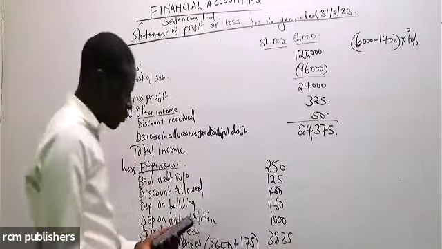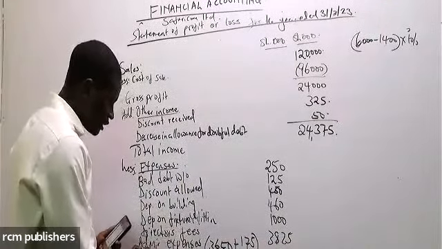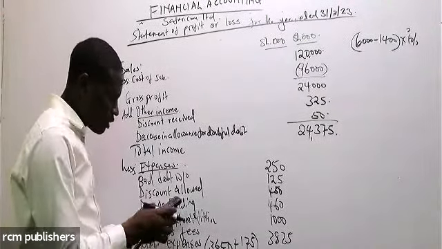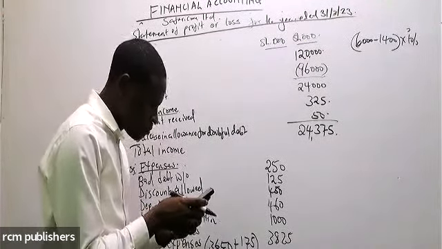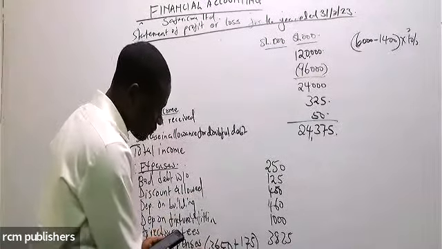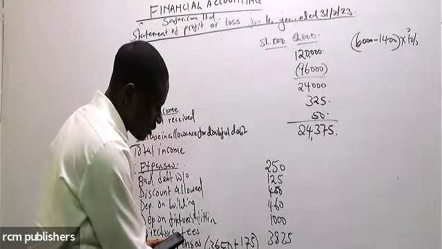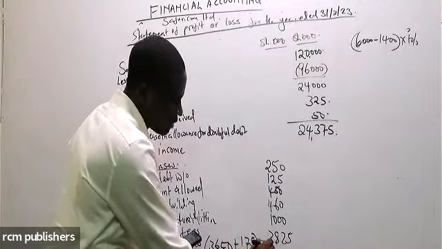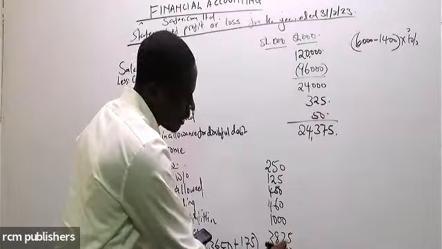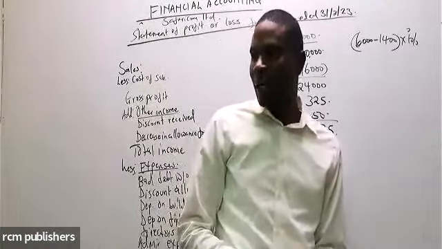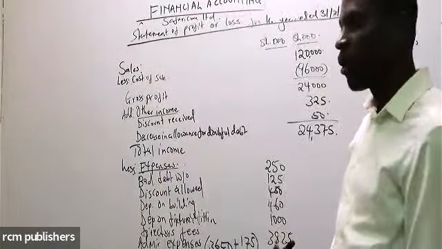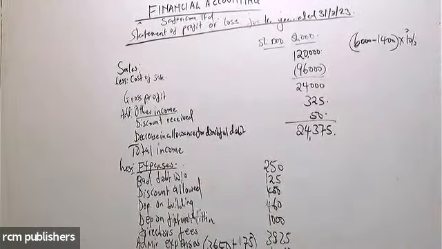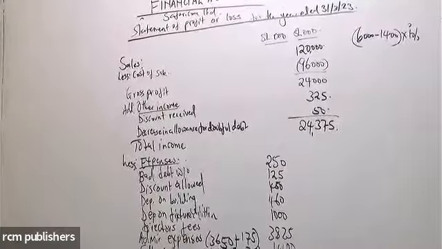I'm getting 3,825. And for the other, selling and distribution will be 4,175 minus 75 because it was prepaid, so it will remain to be 4,100. We are almost coming to the end of our expenditure.